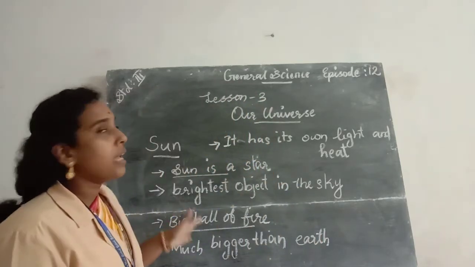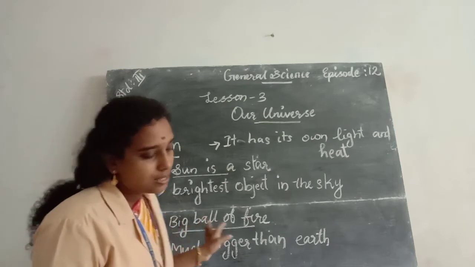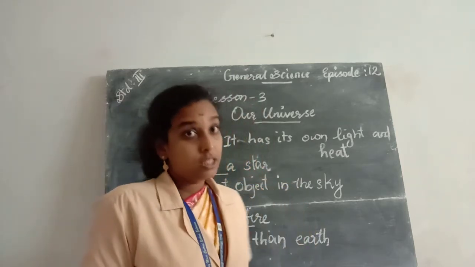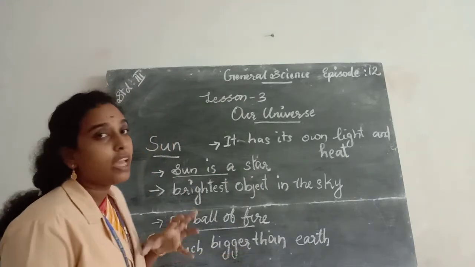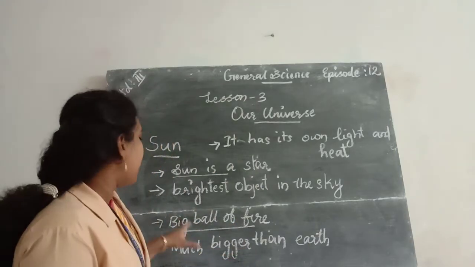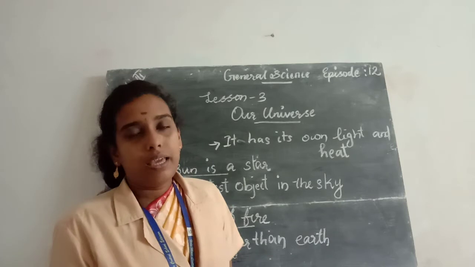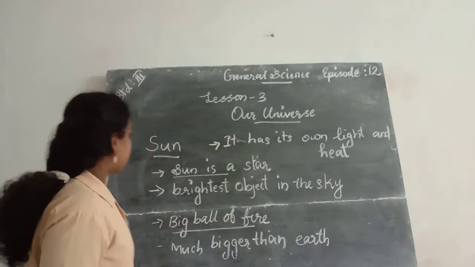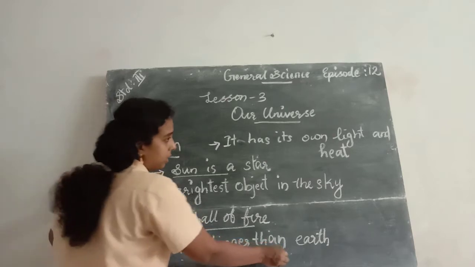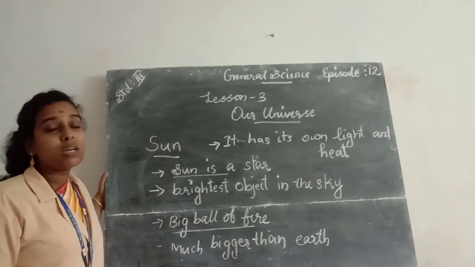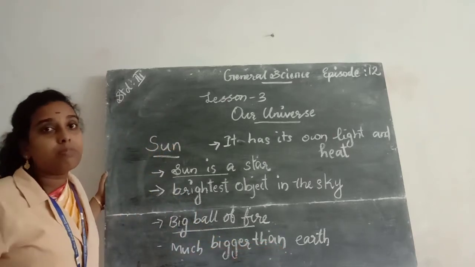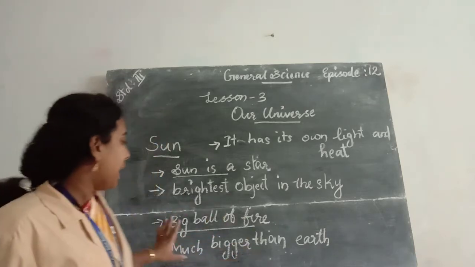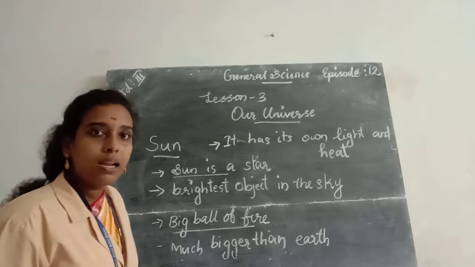And it's a big ball of fire, and it is also a big ball of hot gases. It's very hot. It is made up of very hot gases, and it is much bigger than the earth. The sun is much bigger than the earth, but it appears small because it is very far away from the earth. Actually, the sun is much bigger than earth.